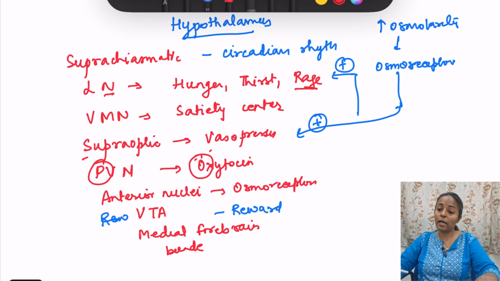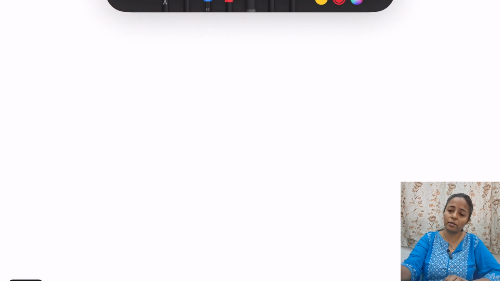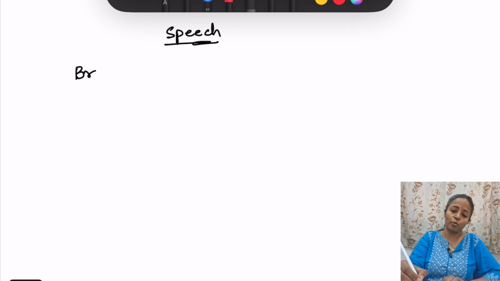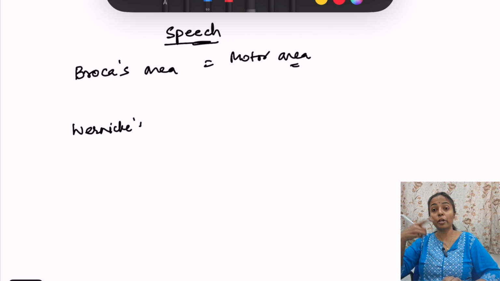Then going to the last part, that is the speech. Okay. Speech, what is important? We should remember some centers in speech, that is Broca's area and Wernicke's area. Broca's area is the motor area for speech. So it is important for production of the speech.